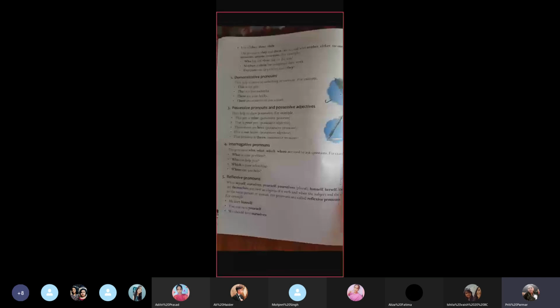Underline this. I repeat again. When is the reflexive pronoun used? When it is used as object of a verb, or when the subject and the object in the sentence are talking of the same person.